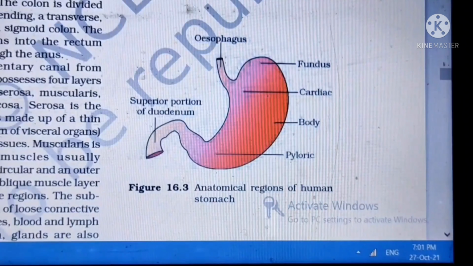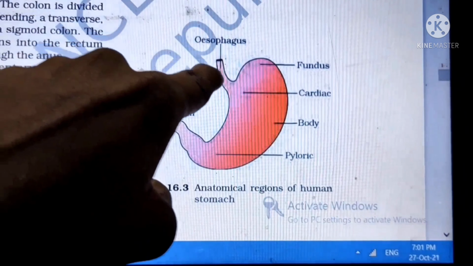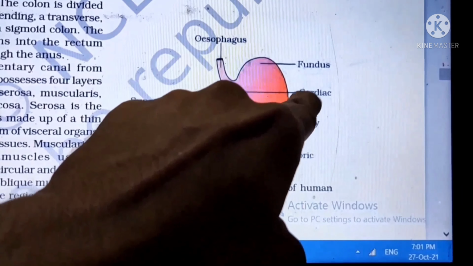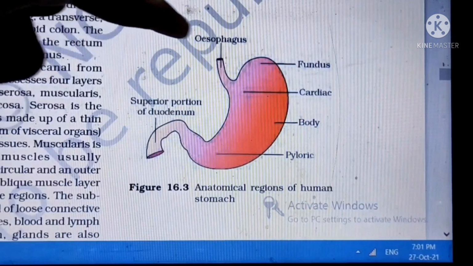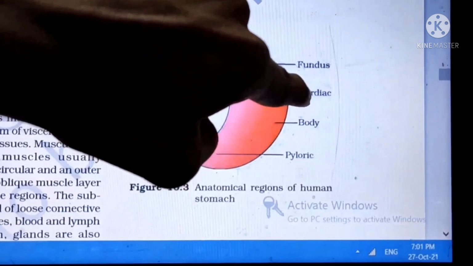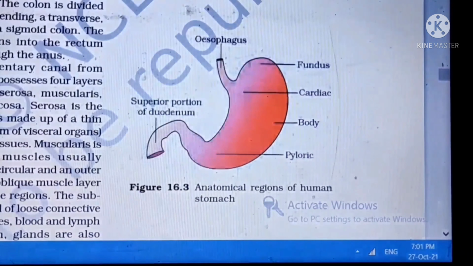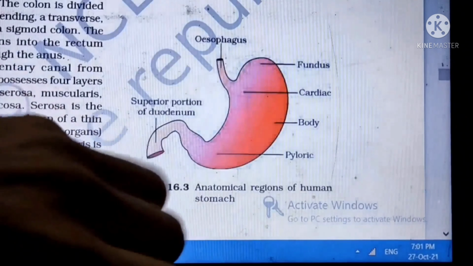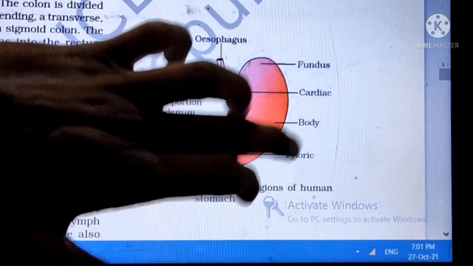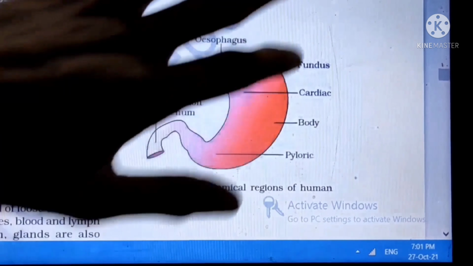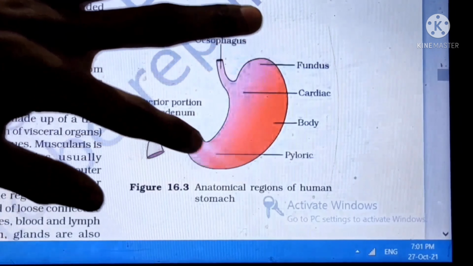According to NCERT, the food from the esophagus directly enters into the cardiac region of the stomach. This is a golden line of NCERT. Generally in the stomach we have four parts: fundus, cardiac, body, and then pyloric. These four parts are given as per NCERT. And then after this it goes into the duodenum.